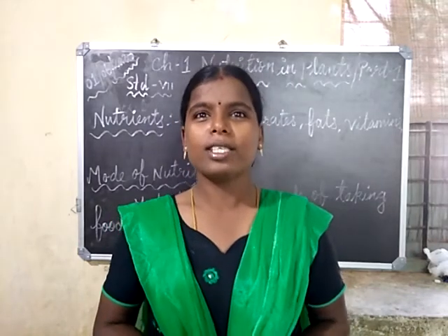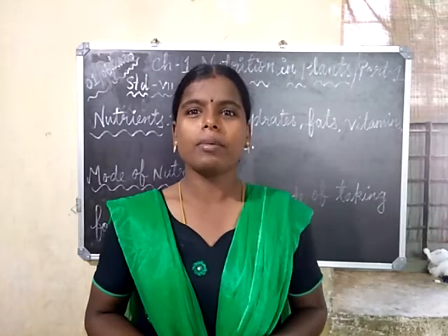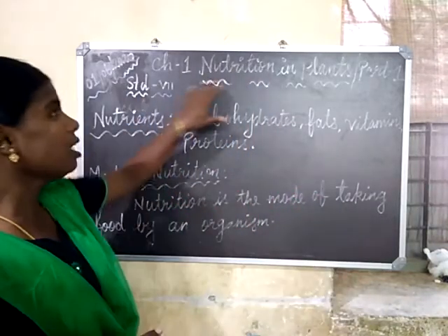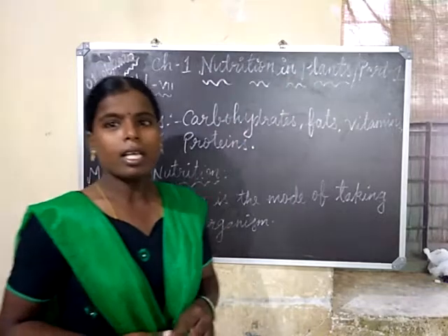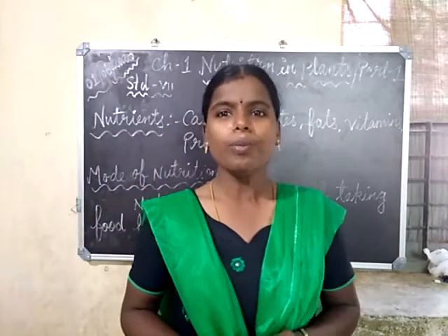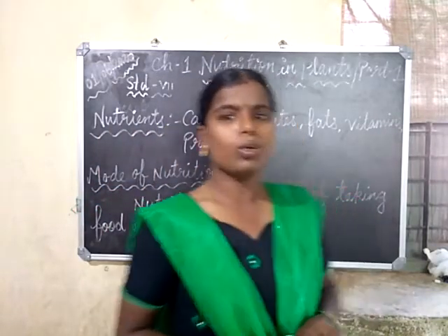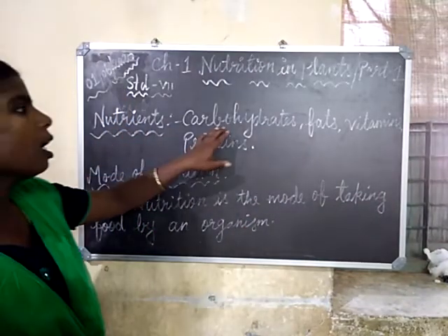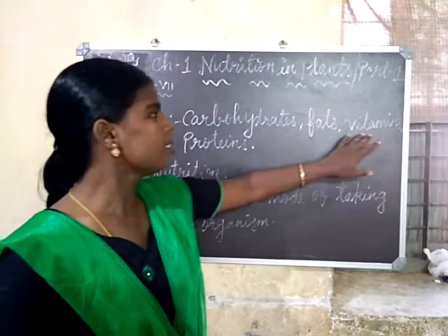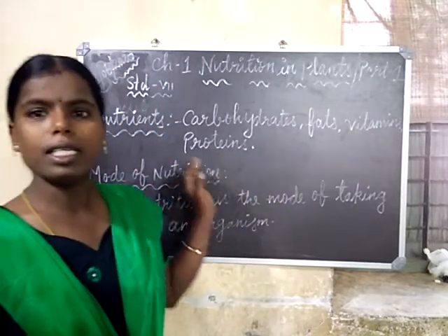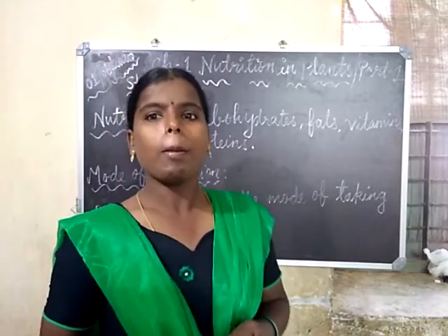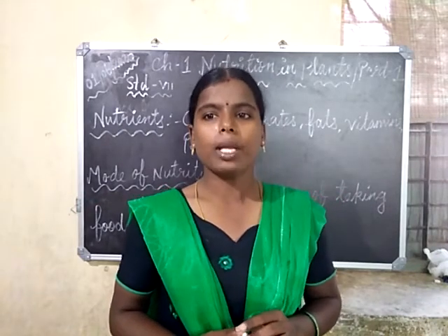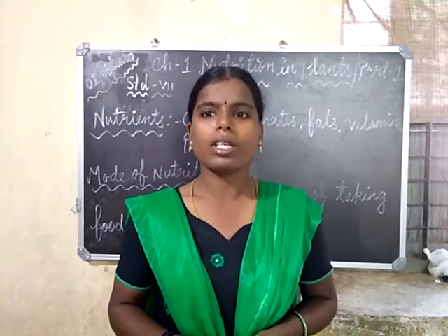Hello children. Today we will study first chapter class 7 science, that is nutrition in plants. This is part 1 of the video. What are the various nutrients? We can say nutrients: carbohydrates, fats, vitamins, proteins. All these basic nutrients are required by our body for our normal functioning.